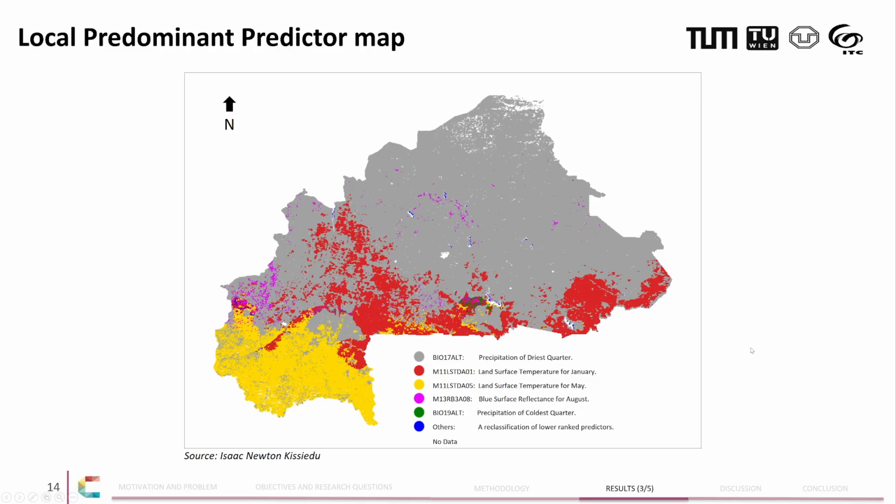Now, we can put all this information together to create what we call the local predominant predictor map. So here, this map is telling us that for every pixel, what is the highest or the most influential predictor at that location. And so we see that precipitation of driest quarter, which is the gray color, is controlling a lot of areas at the northern part of the study area. However, we also see red and yellow areas being controlled by temperature.